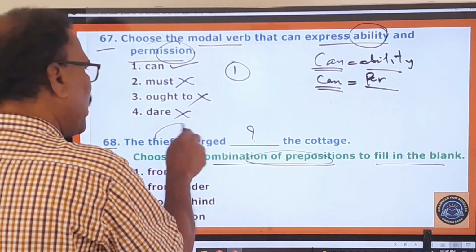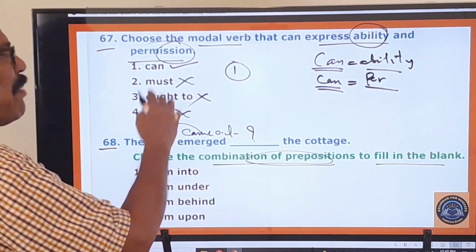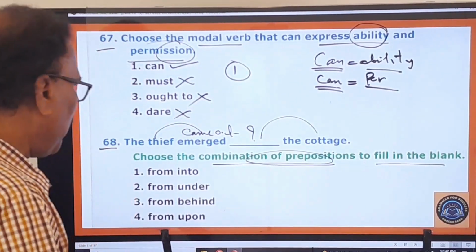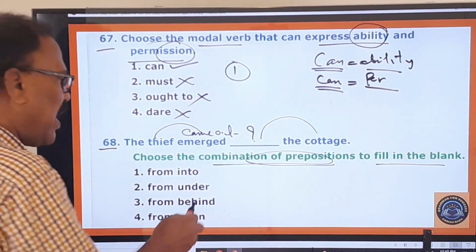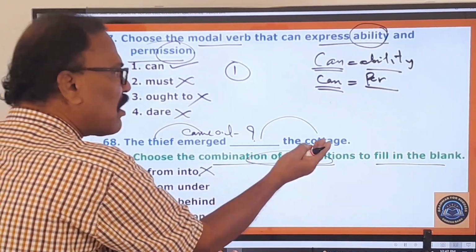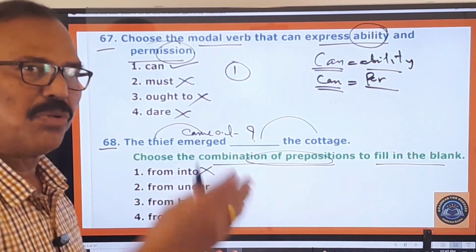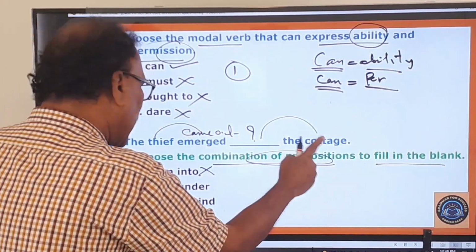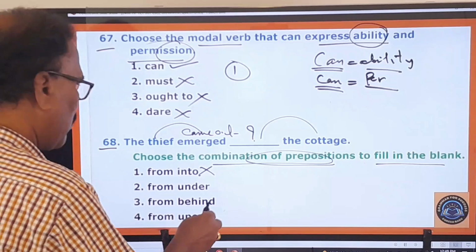The thief emerged. Emerged means came out. Came out. దొంగ బయటికి వచ్చాడు. ఎక్కడి నుంచి? Dash the cottage. Dash the cottage means from into the cottage. Can you say that? Then you cannot say, because from into the cottage means cottage లోనికి నుండి. That is the meaning. Can you say cottage లోనికి నుండి? No, therefore this is wrong. From under the cottage, cottage క్రింది నుండి. Can you say cottage క్రింది నుండి? So you cannot say that also.